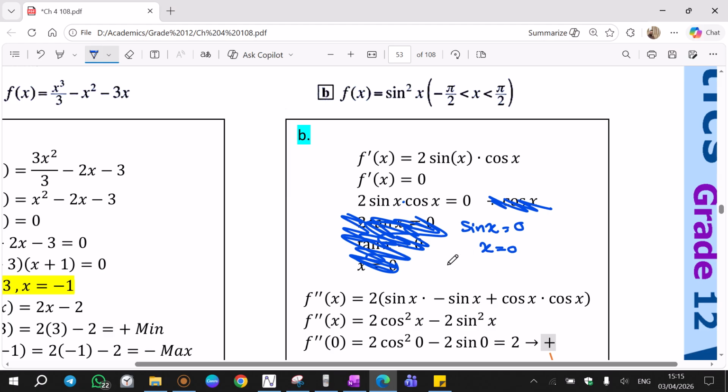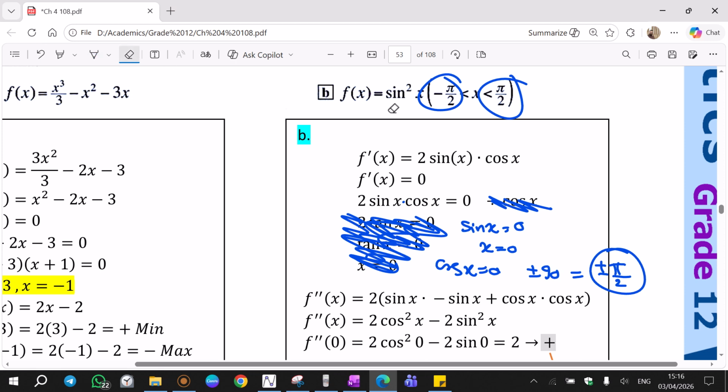Cosine will be 0 at negative 90 and positive 90, which means positive and negative pi over 2. Positive and negative pi over 2 cannot be criticals because they are the beginning and the end of the interval. So the only critical we have is x equal to 0.